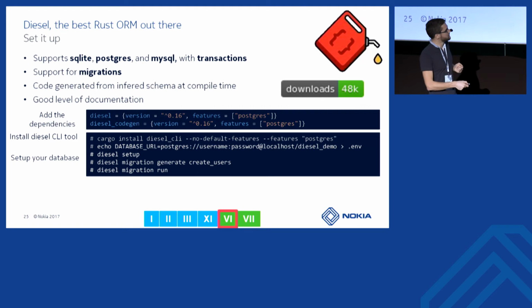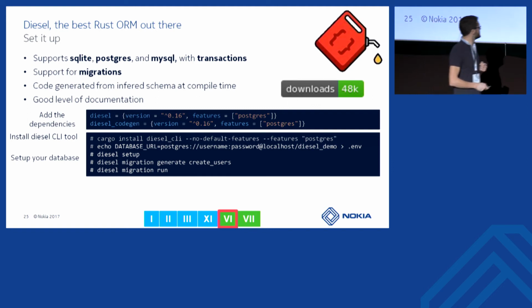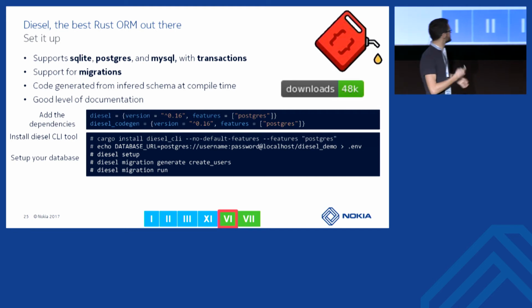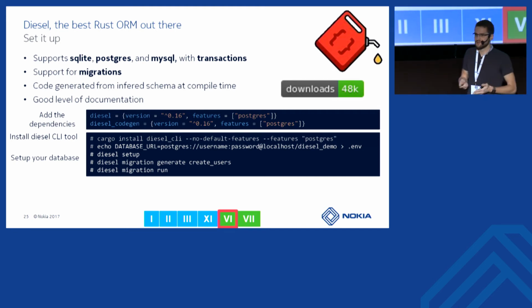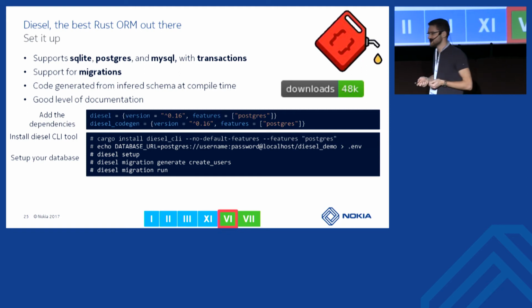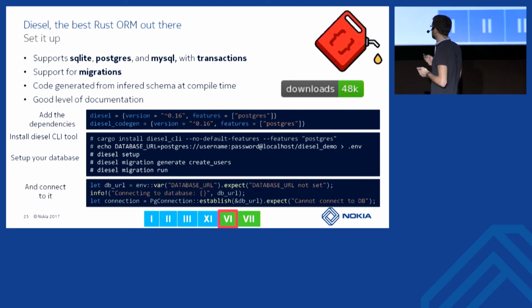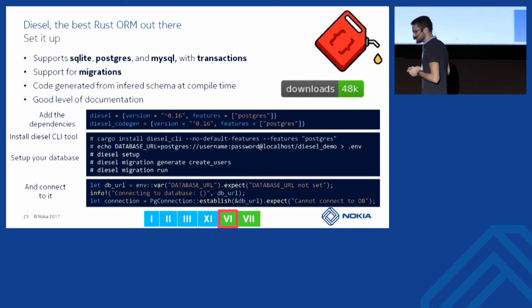Here we use a .env file to store the database URL. The tool will automatically use it. We set up the database, we run the migration to create, let's say we will call it create users, and we can run this migration once we have added data or schema to it. Then you can connect to it and use it.